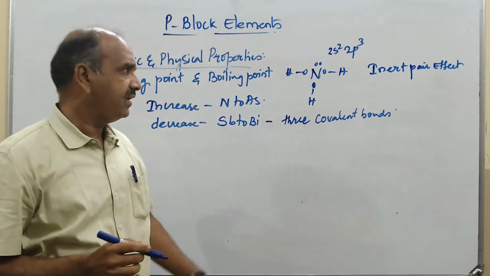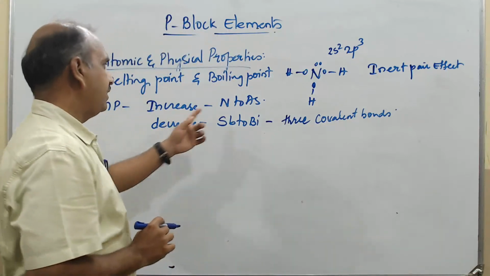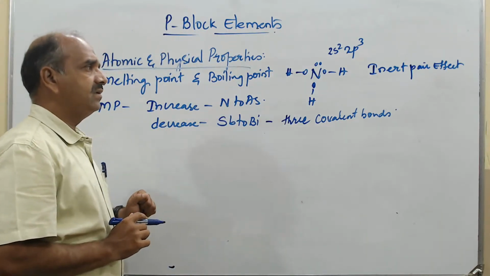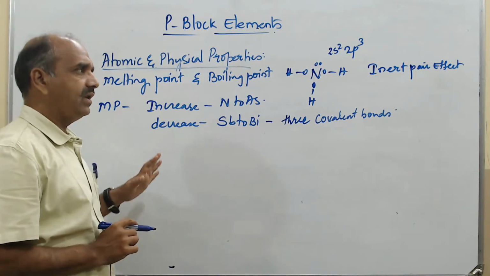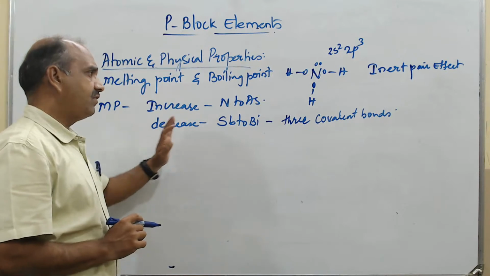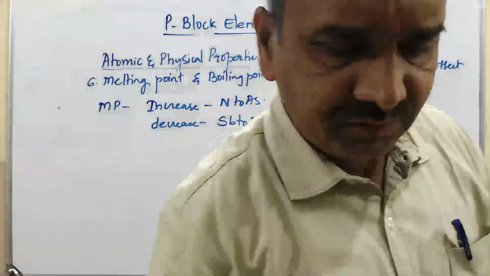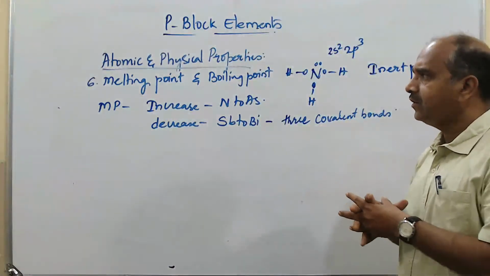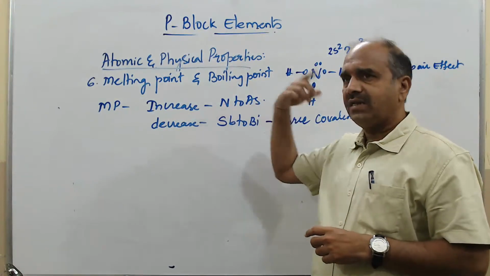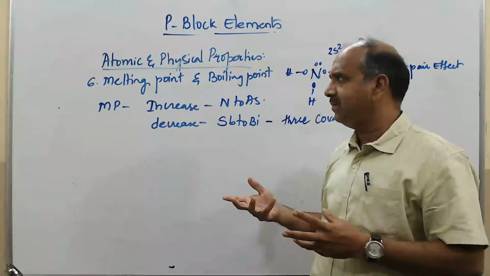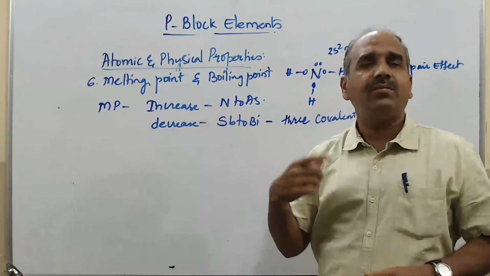Because of the inert pair effect, the nitrogen family elements from nitrogen to arsenic can form 5 covalent bonds, but from antimony to bismuth, only 3 covalent bonds can be formed. So because of this, the attractive force between the nitrogen and the other atoms is going to be stronger. As you come down, the melting point is increasing.